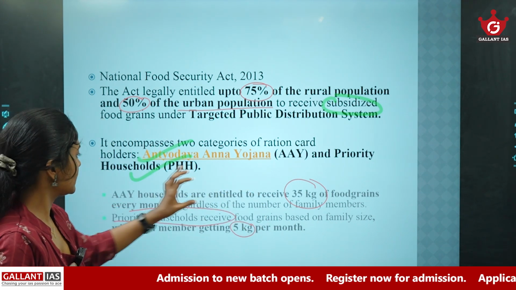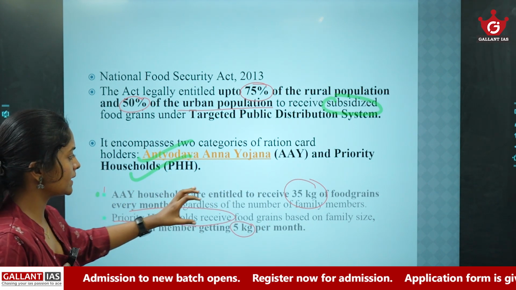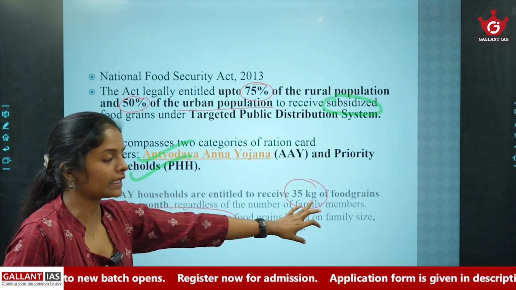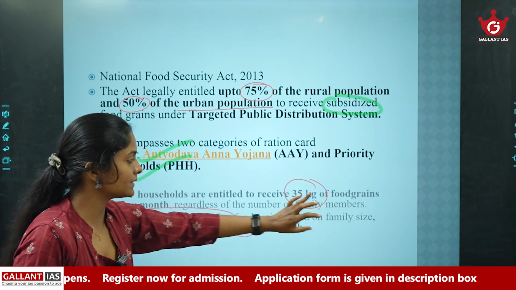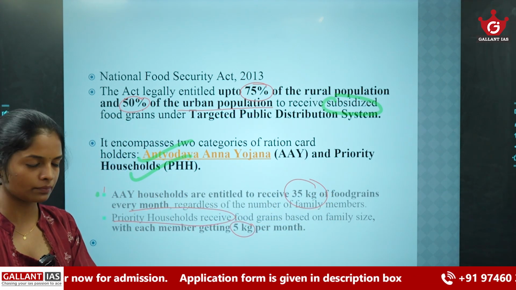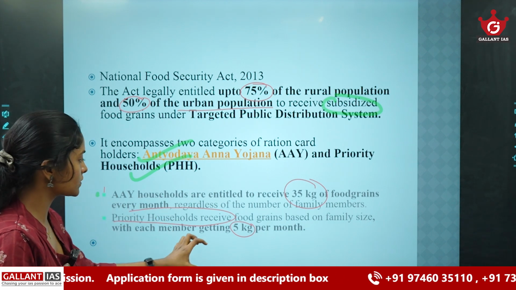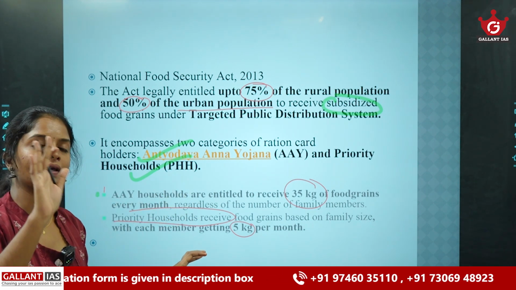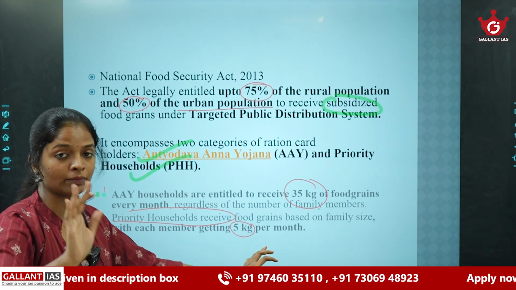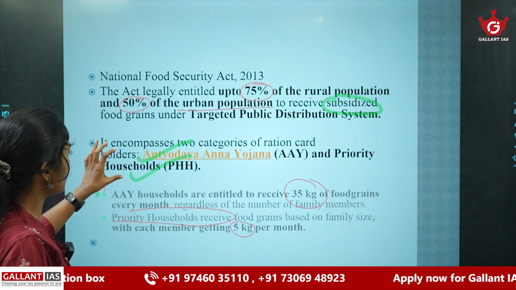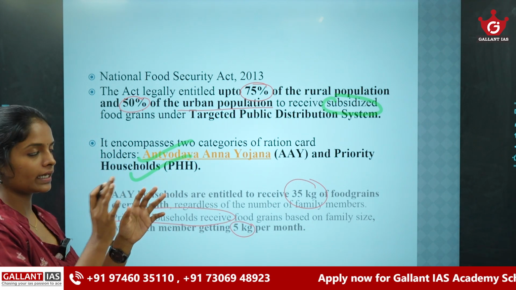Here, 35 in the case of Antyodaya Anna Yojana. Here the beneficiaries get 35 kilogram of food grains irrespective of the number of family members. But in case of priority households, each member gets 5 kilogram per month. So these are the main two criteria under the NFSA Act.